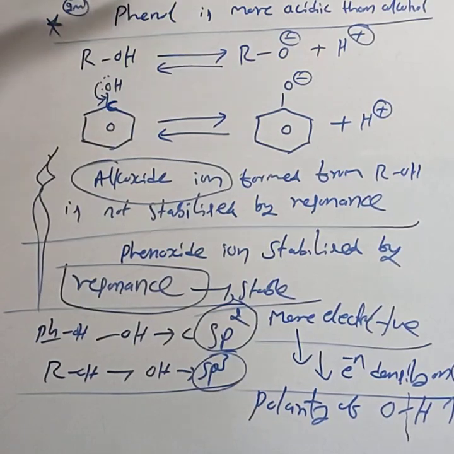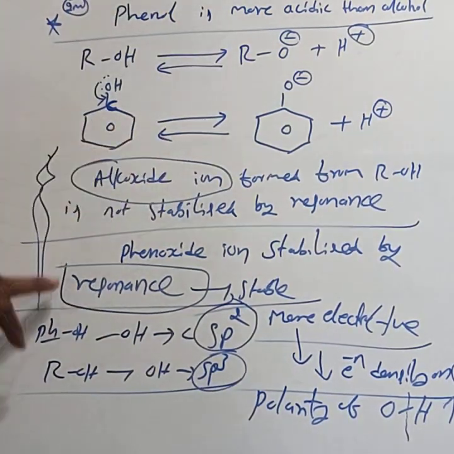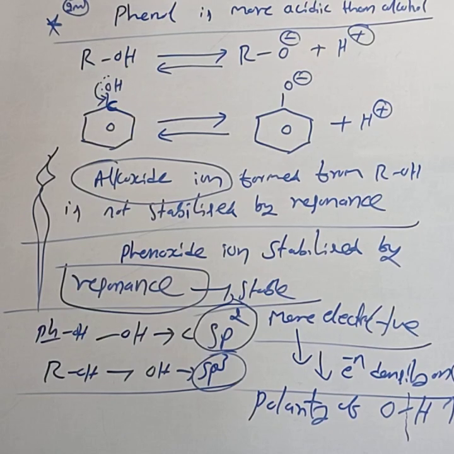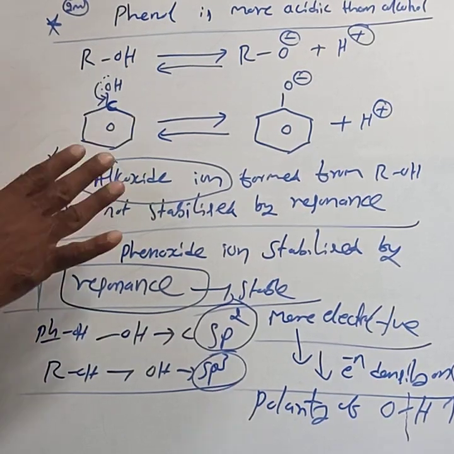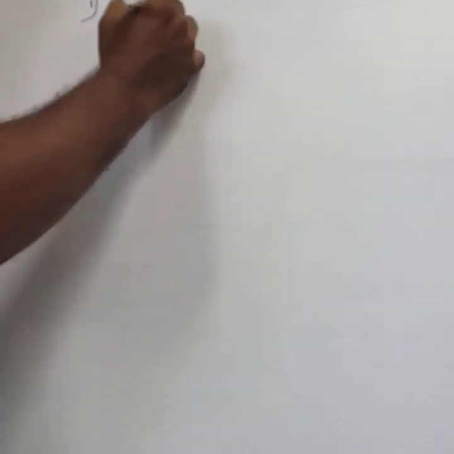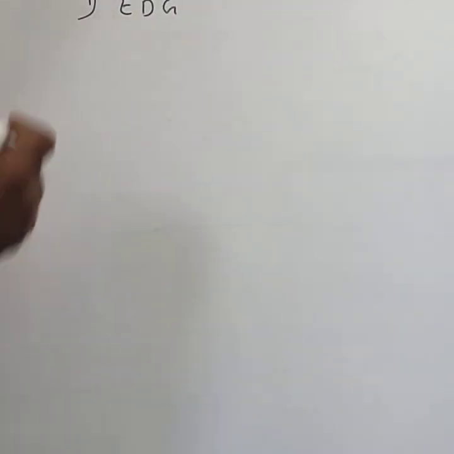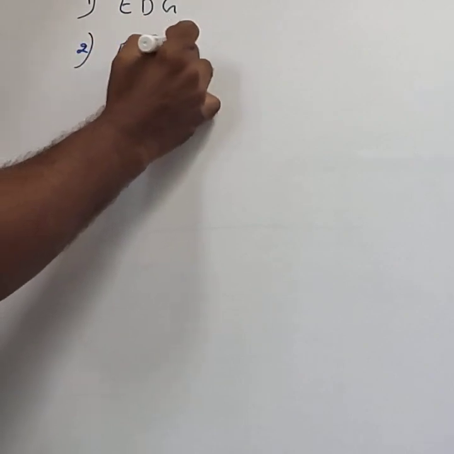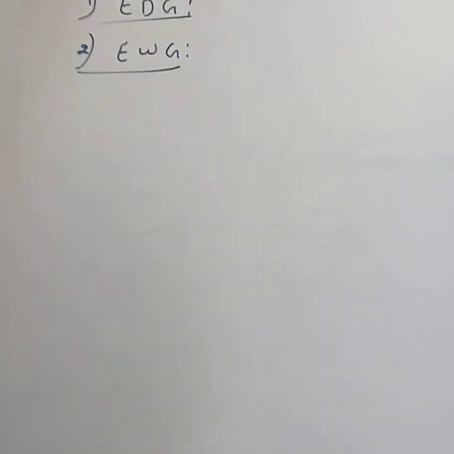If you know why phenol is more acidic, then you can give the reasons by using the resonance theory. Alkoxide ion is not stabilized by resonance, while phenoxide ion is stabilized by resonance. This is enough for 2 marks. Next, you can explain the effect of substituents on the acidity of phenol. There are 2 types of substituents. One is electron donating groups, and the second one is electron withdrawing groups.